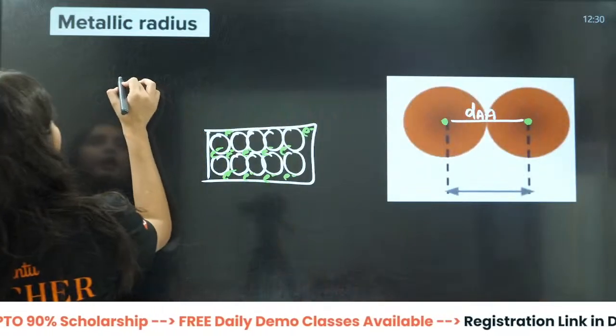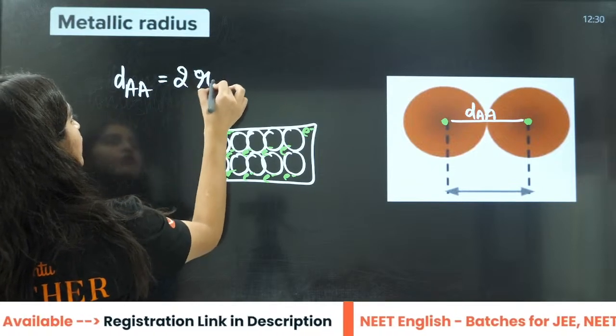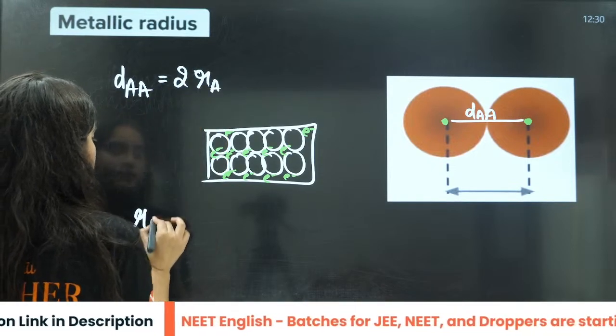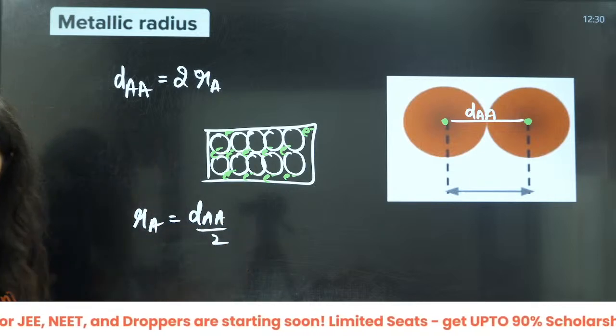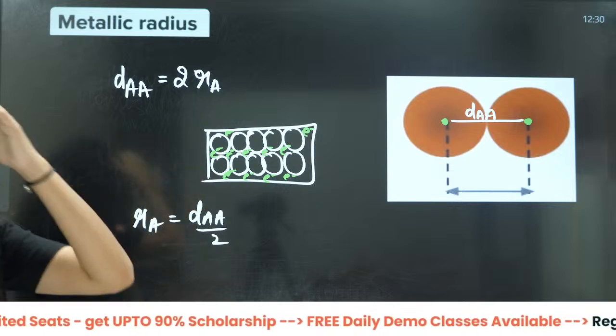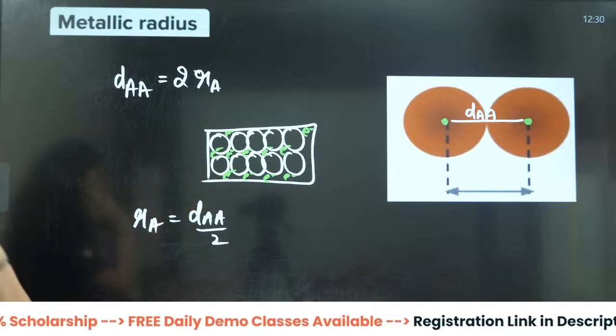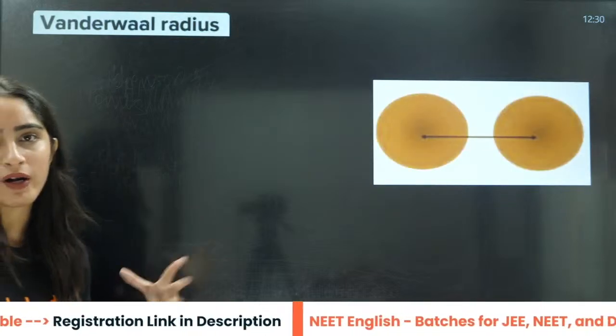So you can say that DAA equals 2 into radius of A, and the answer will be radius of A is equal to DAA by 2. Okay? Understood? Because when we talk about this, we are talking about the same atom only, right? Now, the next thing is van der Waals.